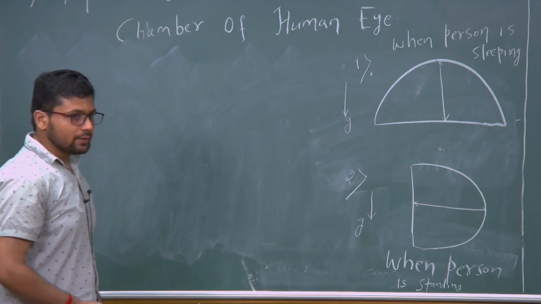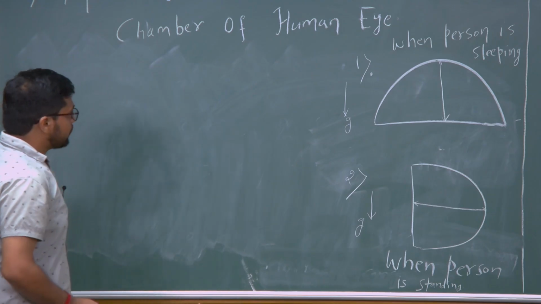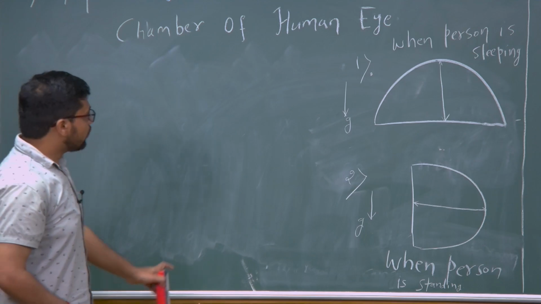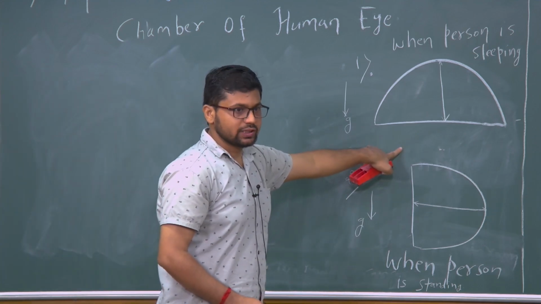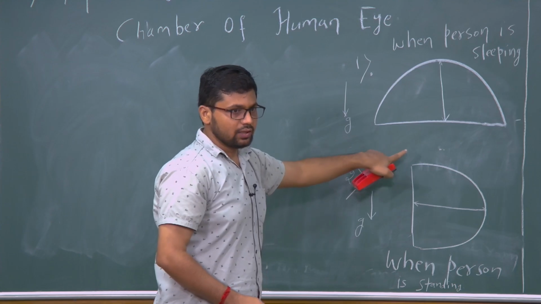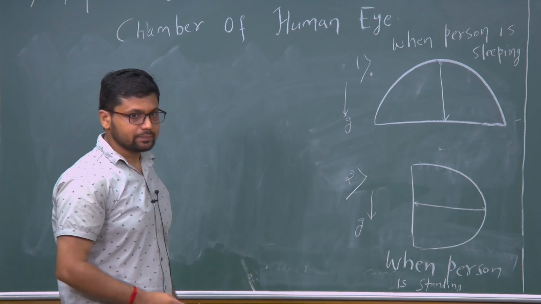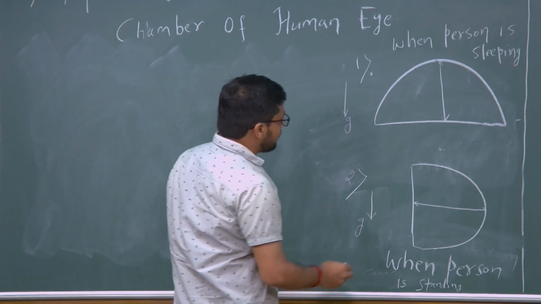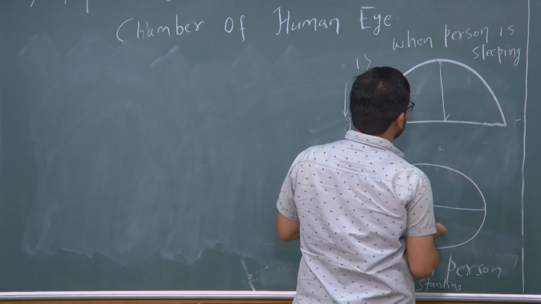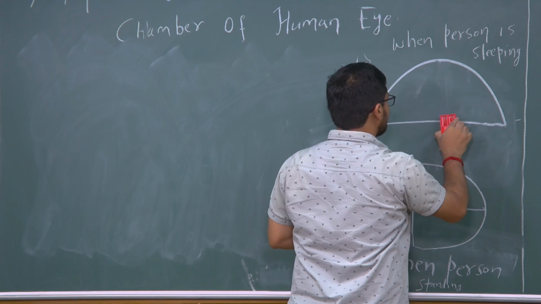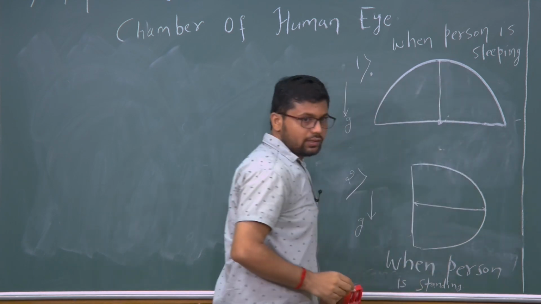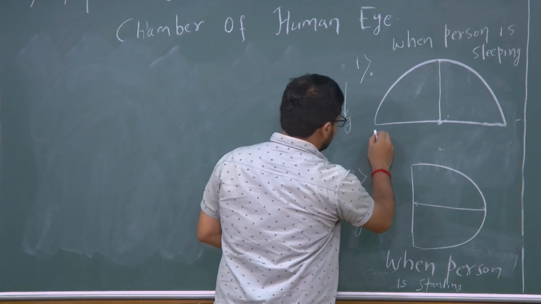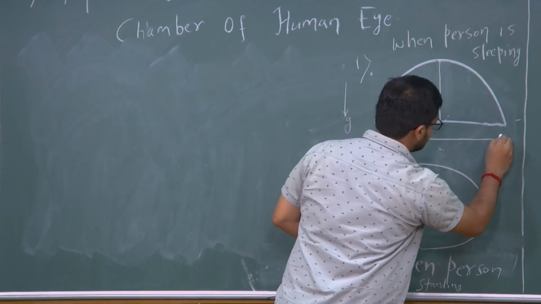Okay. Now let me give you the dimensions of the eye. Today we will take only one case, the sleeping position, and model the fluid dynamics inside the eye. Suppose this is the center and this is the width of the anterior chamber.